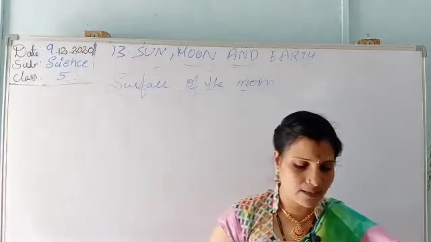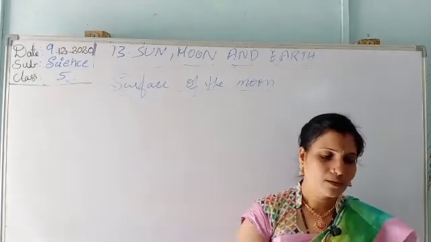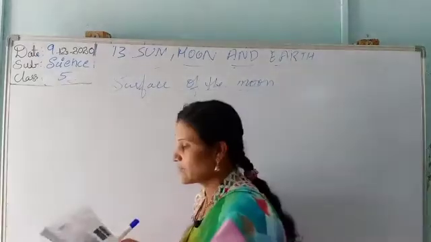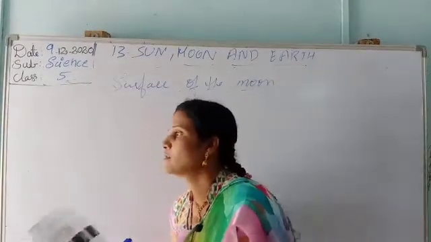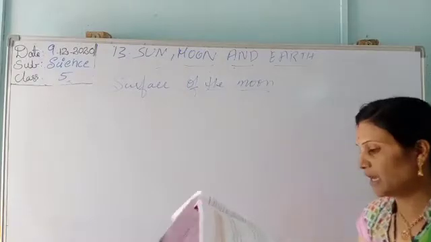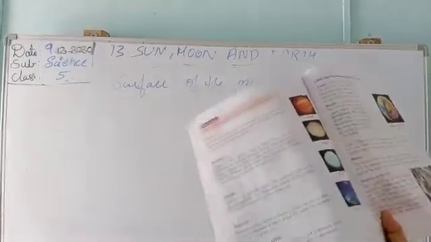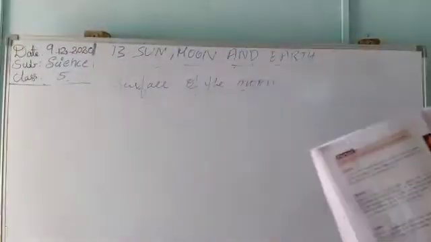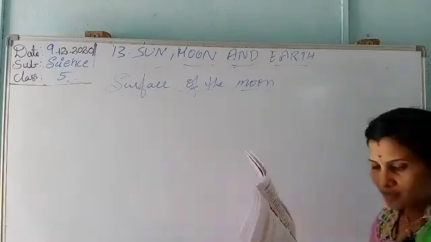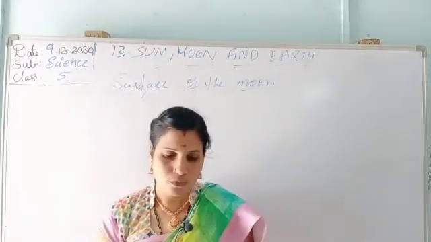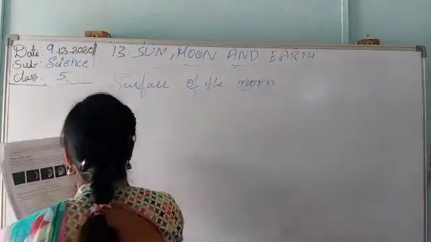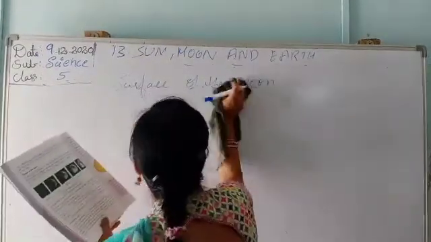So this is the surface of the moon, children. Now we will go to the faces of the moon. You understood the surface of the moon, how it is. Once I will show it in the picture. Look at the craters on the moon, how they are. In the textbook you can see, you can also see it if you have textbooks. Now, children, I will move to the faces of the moon.